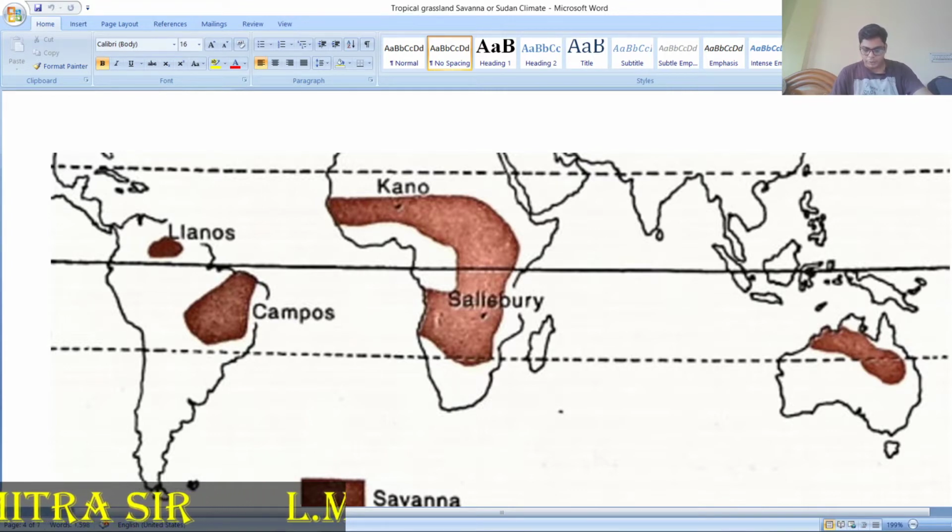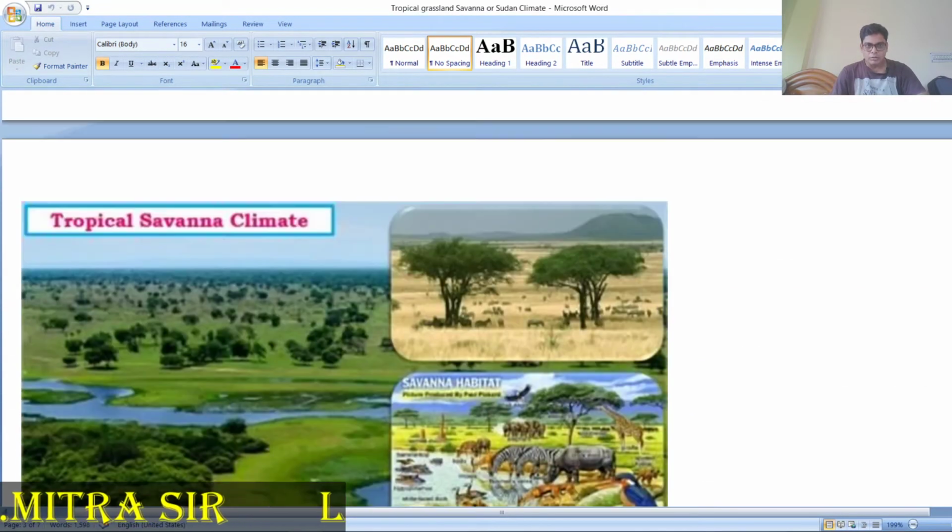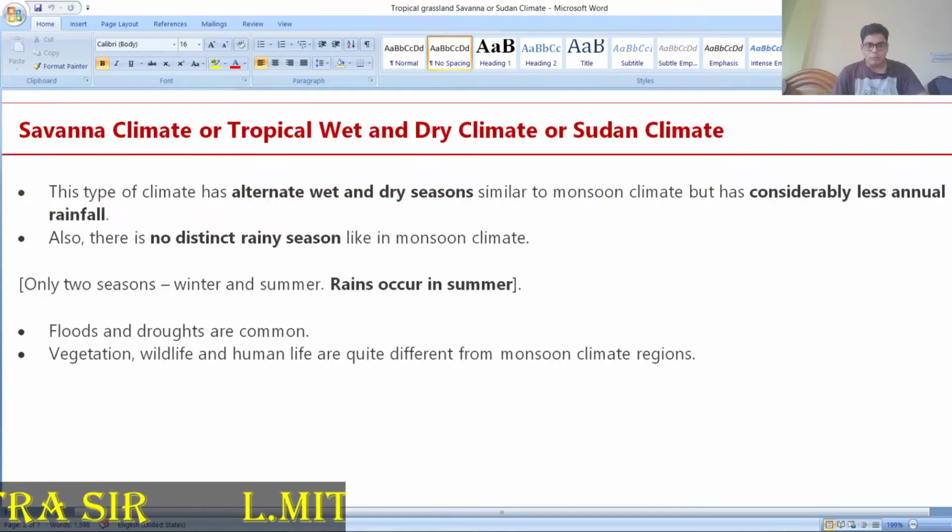If you look at Australia, the northern portion of Australia, perhaps you can see it on my screen. There we can find this type of forest, or you can say climate, the Sudan type of climate. Another name is the savanna or the tropical grassland. In Africa it is known as savanna, in America it is known as Campos, and there you can also say Llanos or Cerrado. So, these are the different names in different parts of the world. Okay. So, we have to discuss one by one.